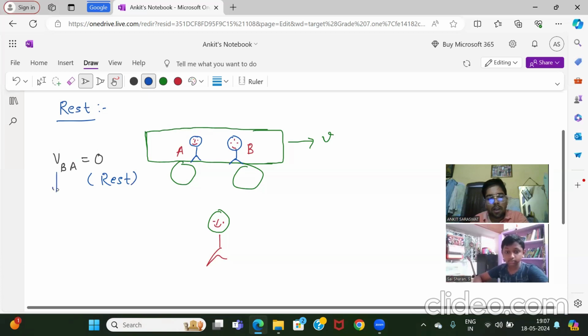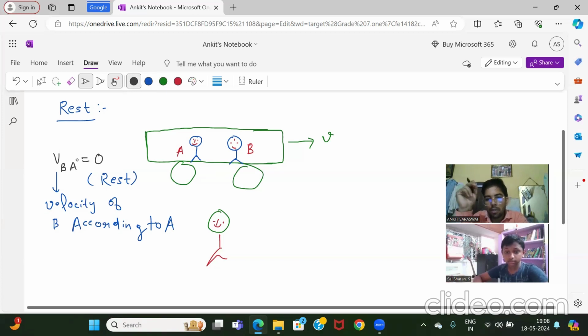The meaning is velocity of B according to or with respect to A. It means who is looking at B? Velocity of B with respect to A means A is looking at B. So according to A, what is the velocity of B? Zero. He is at rest.